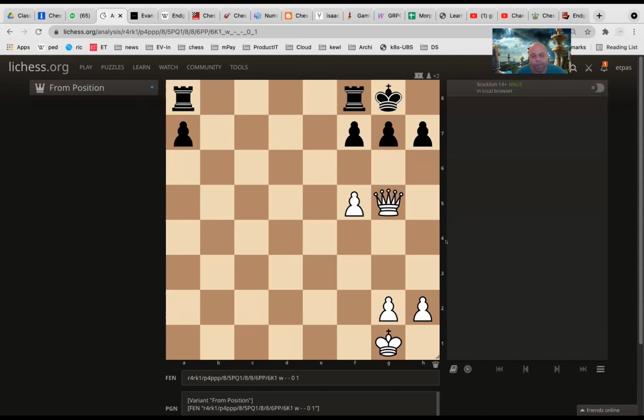Pawn to f6, threatening queen to g7 mate. And what can black do? Black has to push his pawn. Sir, queen to h6. Yes, see, queen to h6, and now on the next move you are going to give a mate here, right?